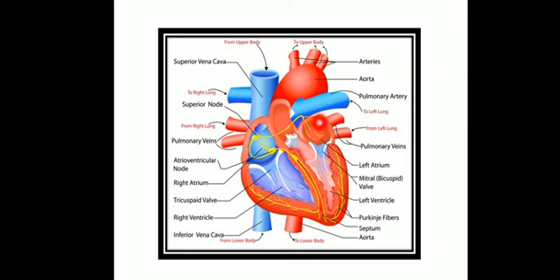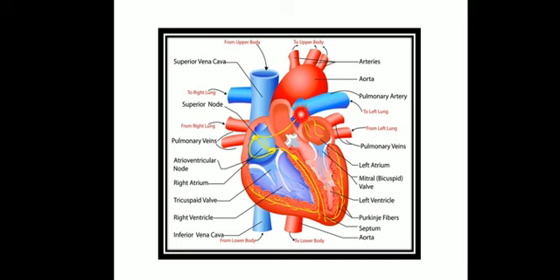Okay, next, the right and the left atria will be pouring the blood into the right and left ventricles respectively. So this right atrium will be pouring the blood into this part, that is the ventricle, and the left atrium will be pouring this blood into the left ventricle. Okay, and the left ventricle gives rise to the ascending aorta.